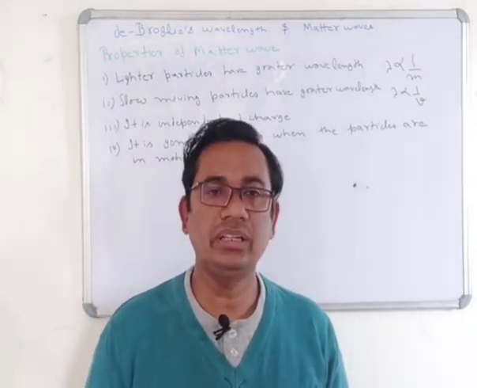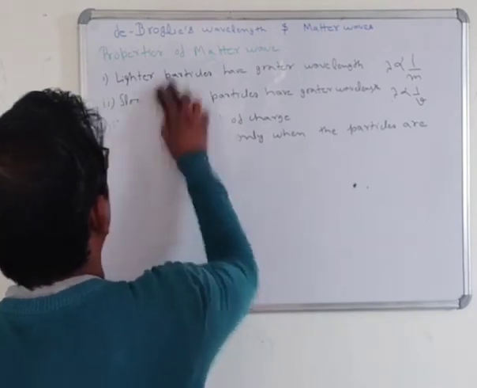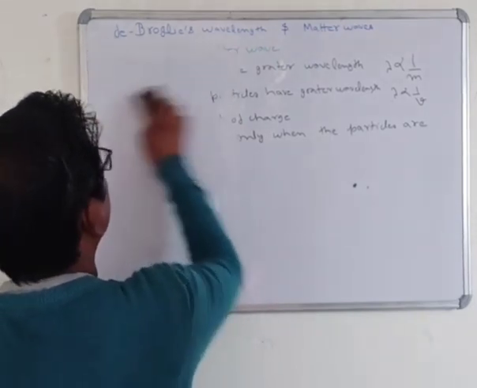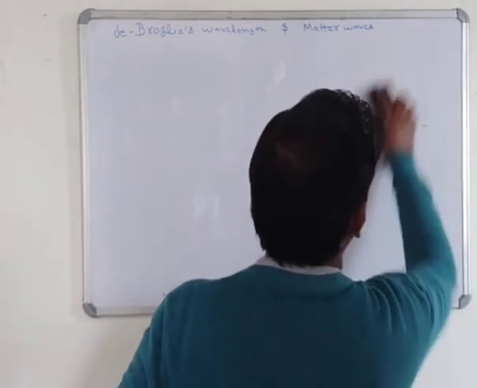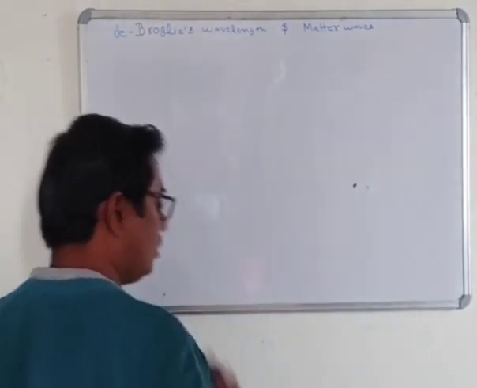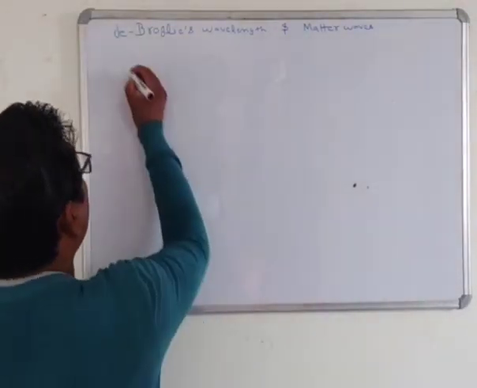Another important point: the dual nature of any matter is significant only for microscopic bodies.